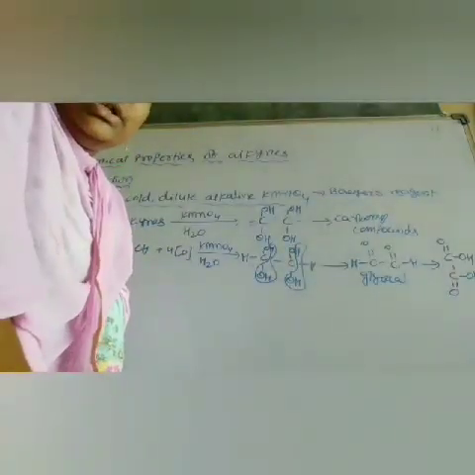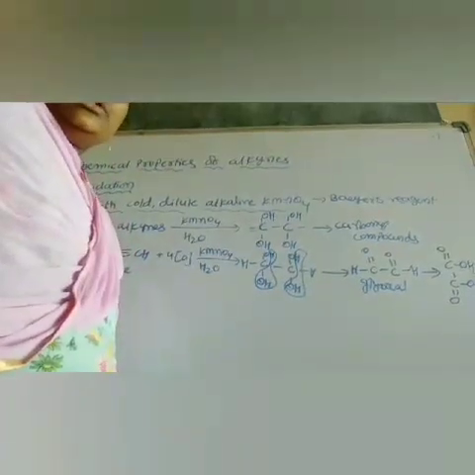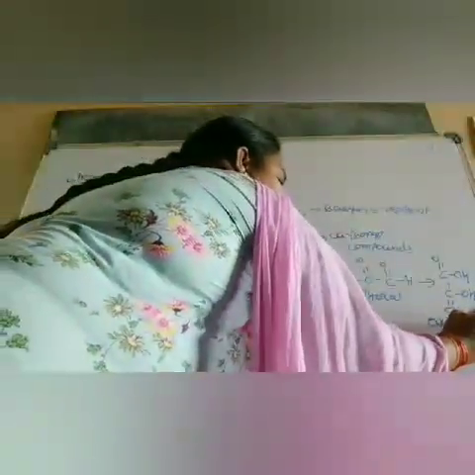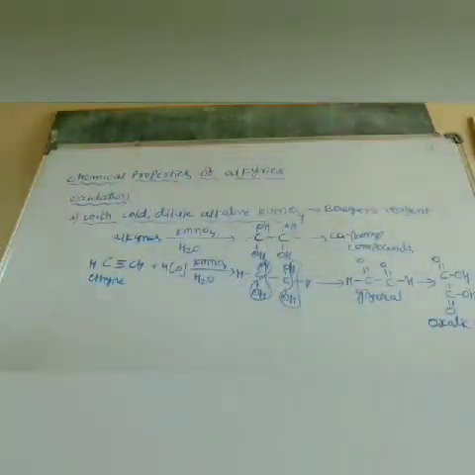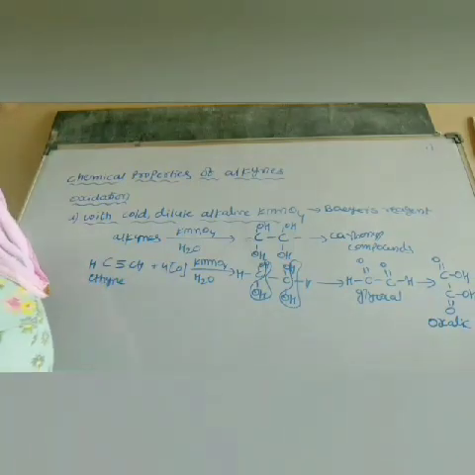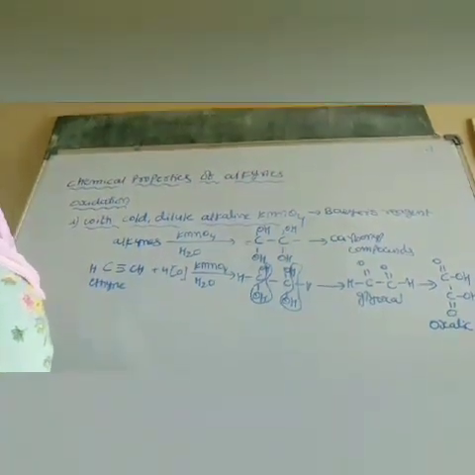Further oxidation takes place and it is converted to carboxylic acid, that is the oxalic acid. So ethyne on oxidation with cold dilute KMnO4, finally, the product is the oxalic acid.